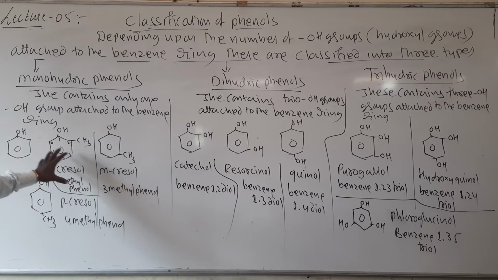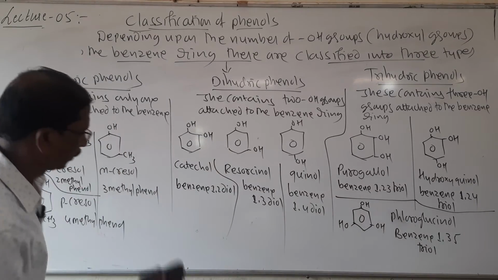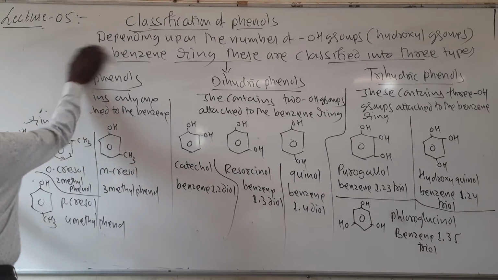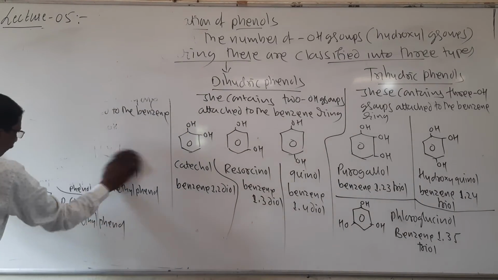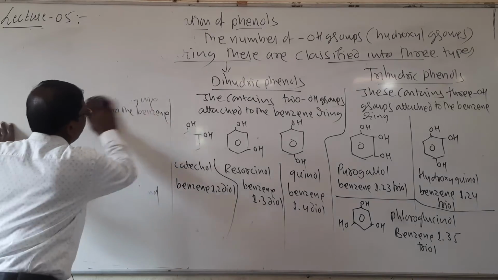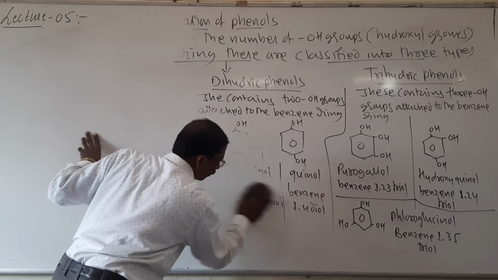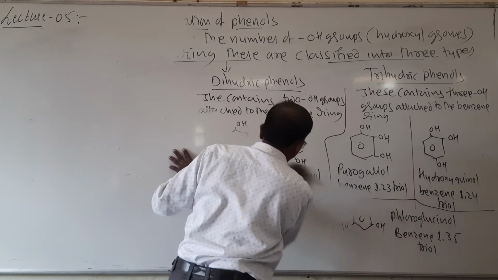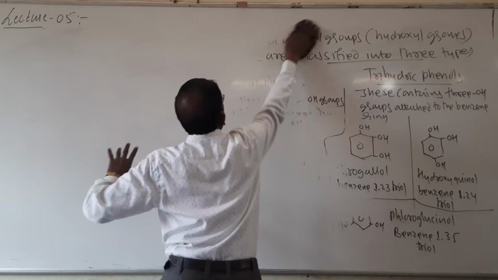I think it is clear to you all. The structure of a phenolic group, or it is also called the functional group.